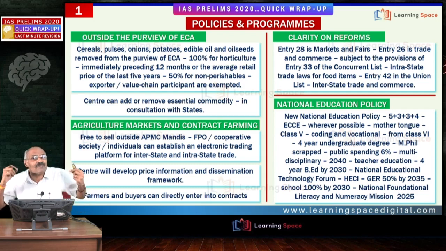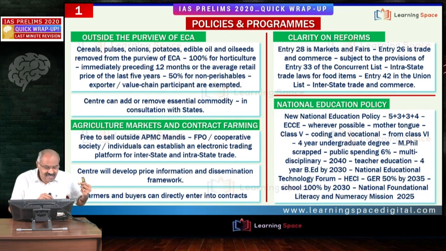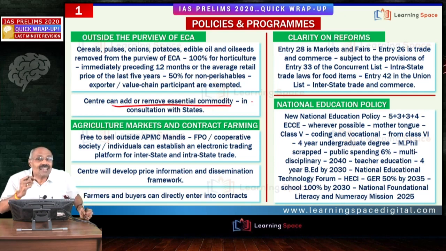Right. Second important aspect I would like to tell you is Essential Commodities Act. There is one schedule attached to this act. From that schedule, items can be taken out, items can be added. That power is with the central government, please don't forget. And it only consults the state governments. Consult, not concurrence. Friends, this is about the Essential Commodities Act. Please don't forget. Center can add or remove any commodity into the schedule or take out from the schedule. Friends, in consultation with the state governments.